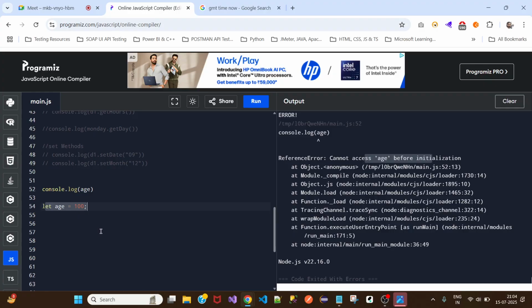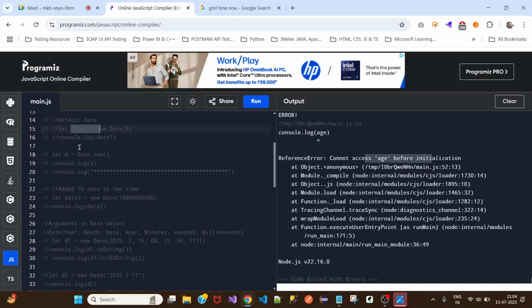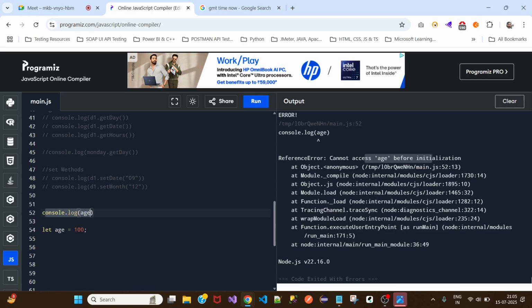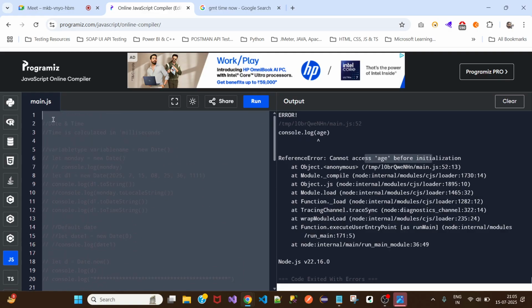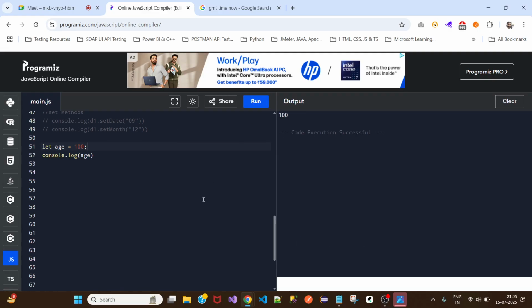So any program, when it runs, runs with a top-down approach. It will check the code line by line. So when it comes to console.log age, it checks at the top whether any age variable has been created and any value provided to it. It sees there is none. But we created it afterwards. That is the reason it says age should be declared and initialized before accessing the value. So now when you cut this and paste it here, it will not throw any error.